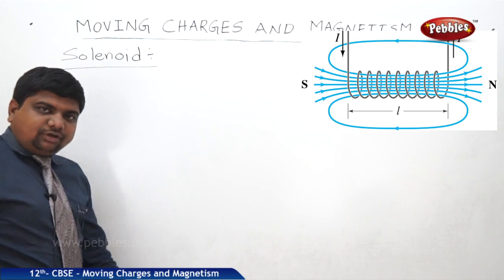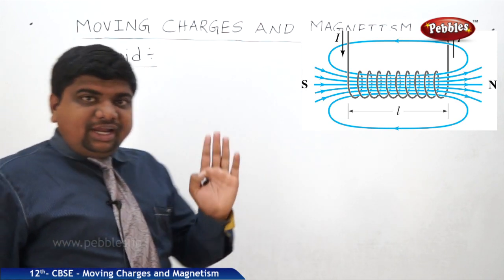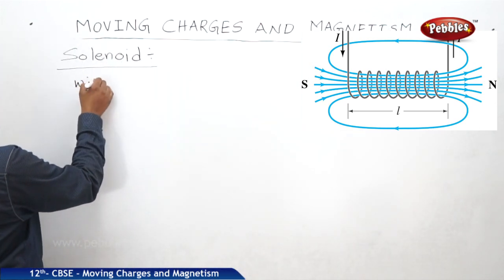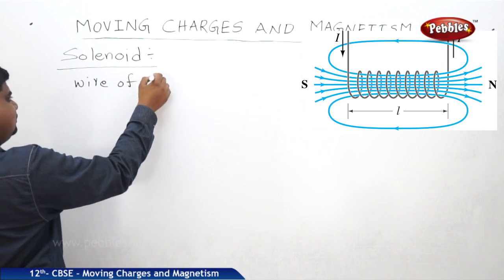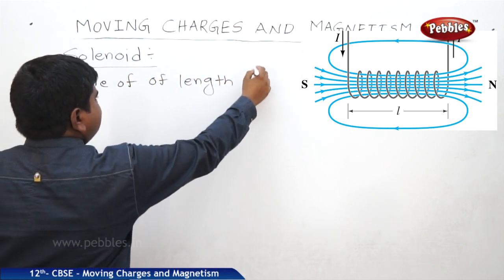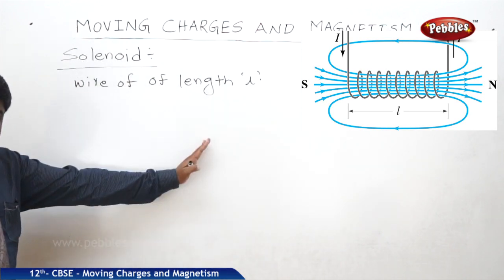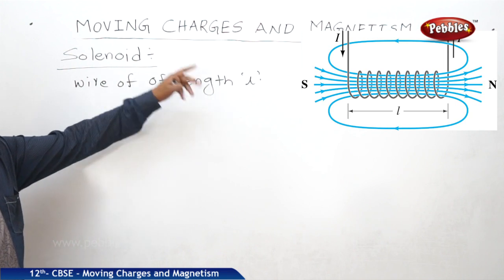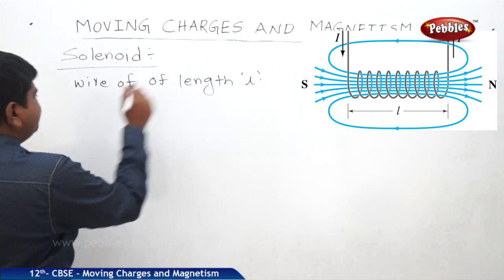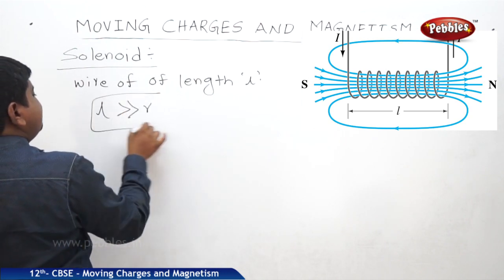So what is this solenoid? A lengthy solenoid or a large solenoid. Solenoid means we will take a wire of length L. This lengthy wire, when compared to the radius of the solenoid, its length should be more. So length is much greater than the radius of the solenoid.